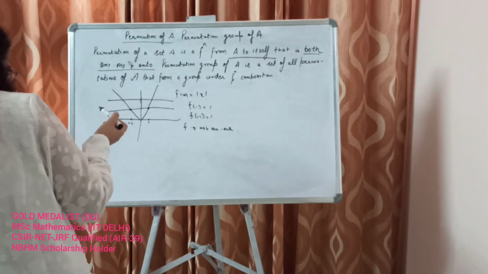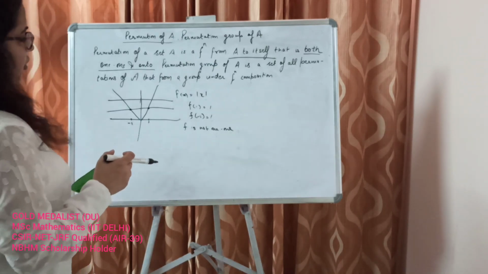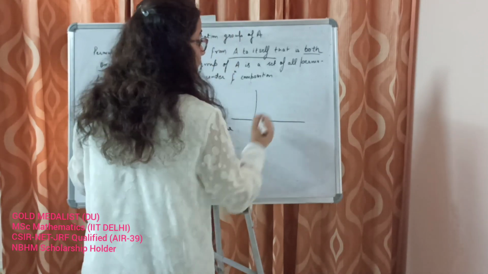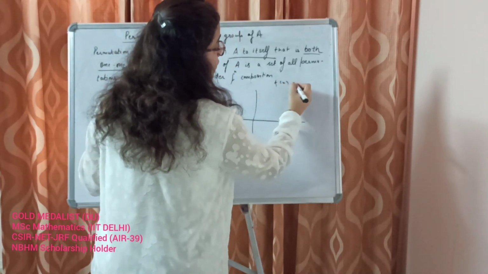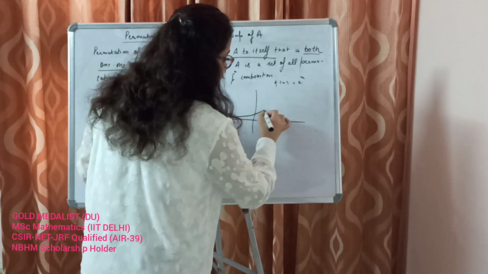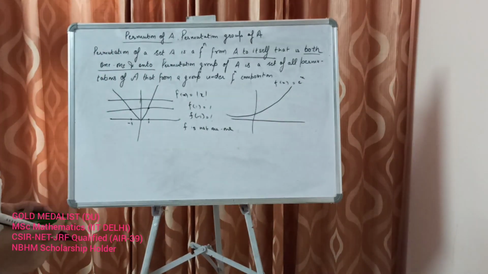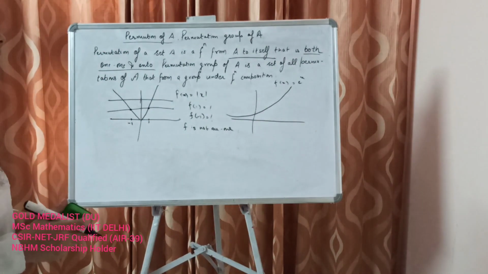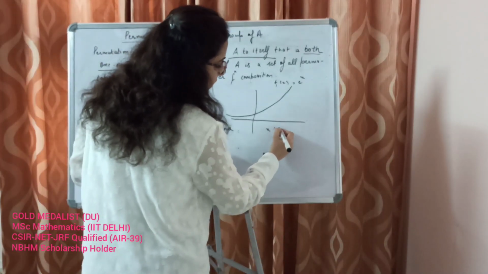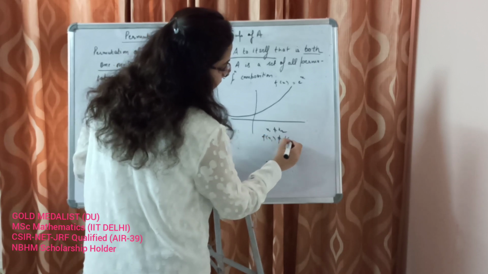Alright, and an example of a 1-1 function is say fx equals e power x. It's simply increasing. This is the graph of fx equals e power x, the exponential function. Okay, so we need that for every x1 not equal to x2, fx1 is not equal to fx2.